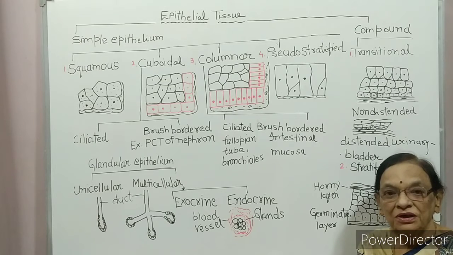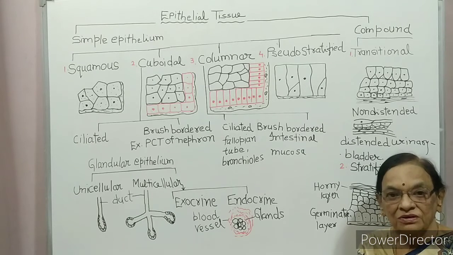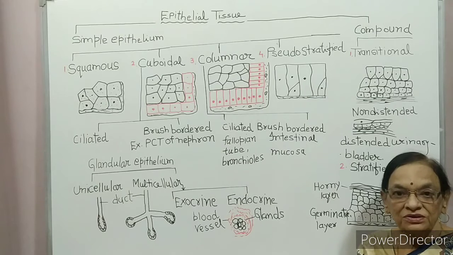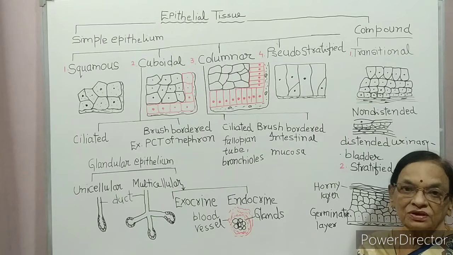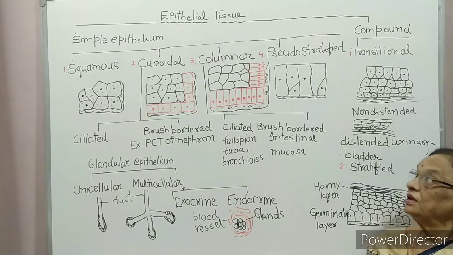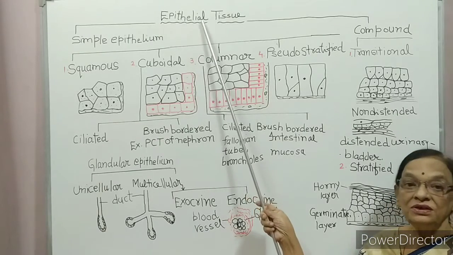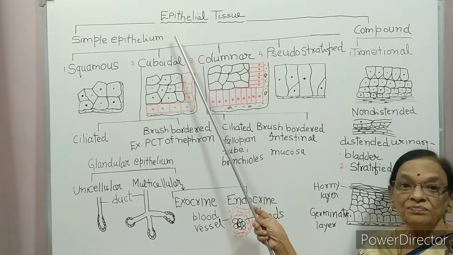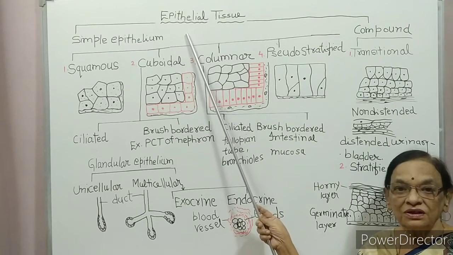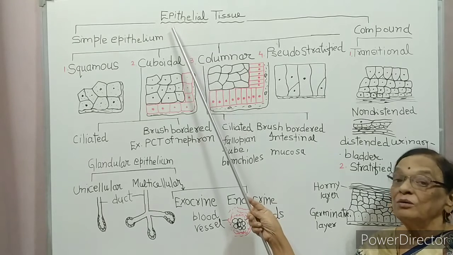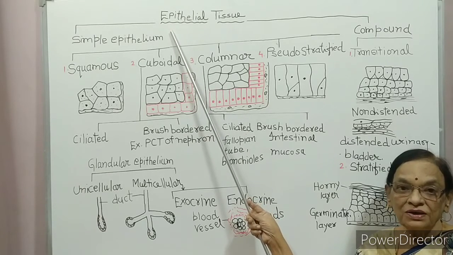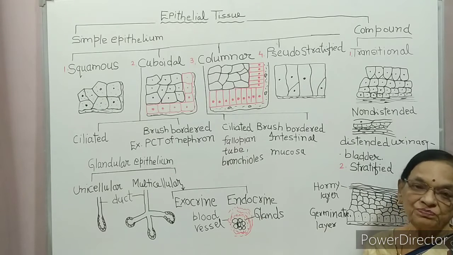All complex animals have 4 types of tissue. First is epithelial tissue, second is connective tissue, third is muscular tissue, and fourth is nervous tissue. Today we begin with the epithelial tissue. Epi means upper and thelial means layer. Most of the internal and external organs have their upper layer formed by epithelial tissue.